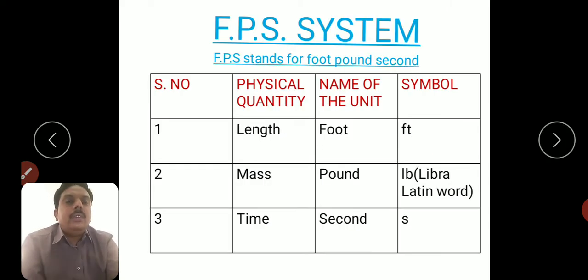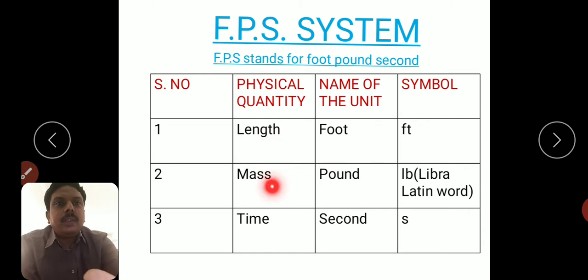Right. So, coming to the FPS system. FPS stands for foot pound second. You can tabulate them: serial number, physical quantity, name of the unit, symbol. Physical quantities in the FPS system: length, mass, time.